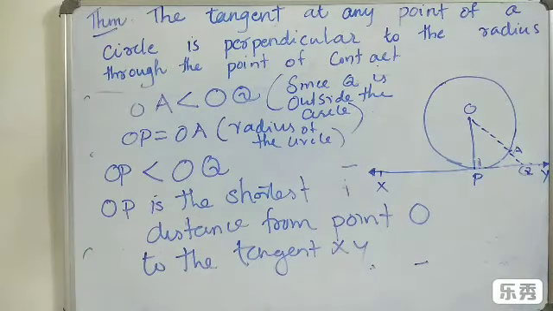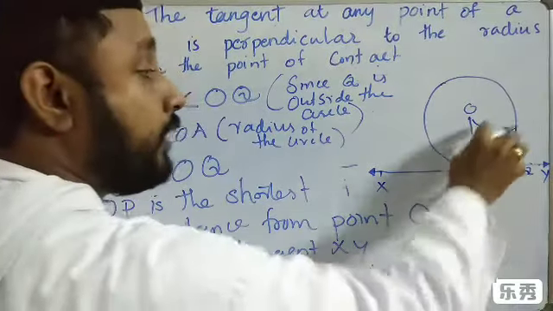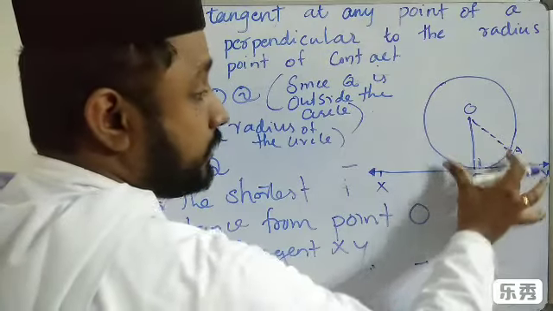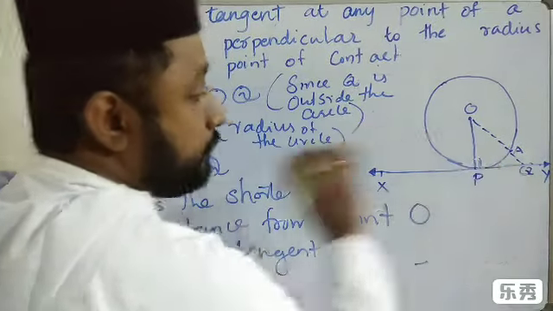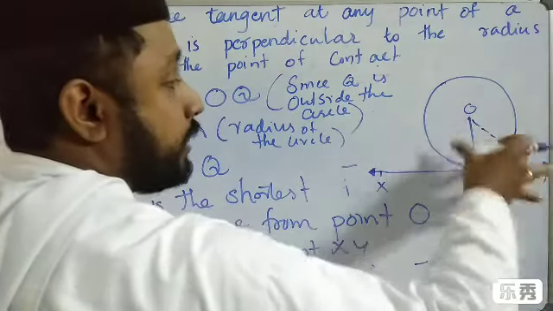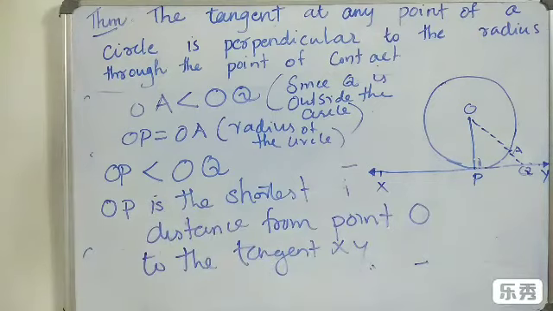OP is less than OQ. If Q is here, then also we can say that OP is less than OQ. Anywhere outside the circle, the tangent meets the circle at only one point P, so OP is the shortest distance. All other distances are larger than OP. So OP is the shortest distance from point O to the tangent XY.